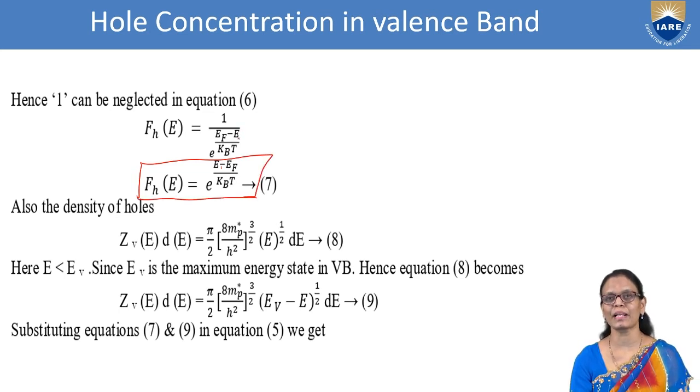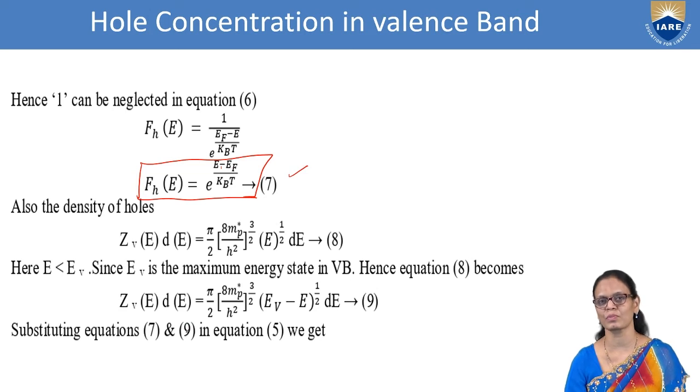On taking it to the numerator, what happened? The sign changes. So we are getting e power minus (E minus EF) by kBT. This is what we will substitute now. Now what about the density of states? Z of V, dE is given by pi by 2 (8 mp by h square) power 3 by 2 E power half dE. This we have already seen.